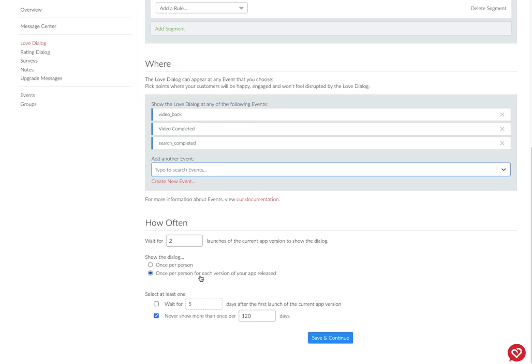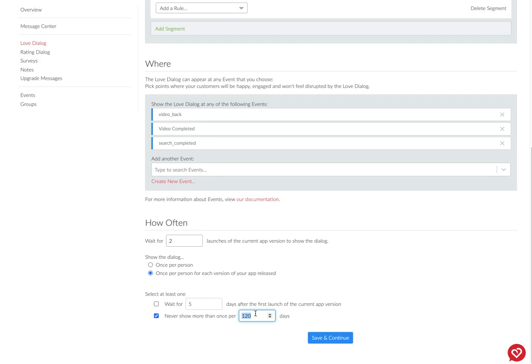You'll also want to show the dialogue once per person per version of your app release. So they'll never see it more than once in a current release, and then you have some additional targeting down here that can help space that out. So pretty likely if your love dialogue and your rating dialogue are coupled, you have this set to something pretty conservative, maybe 90 days, 120 days.